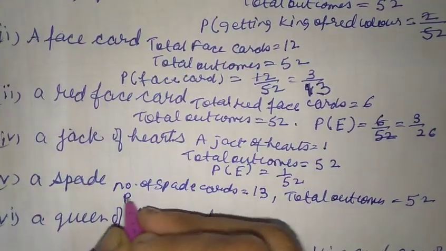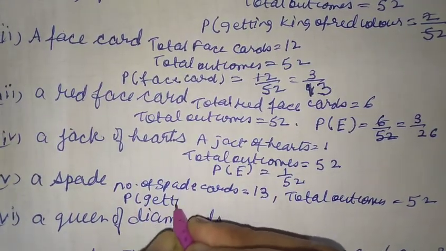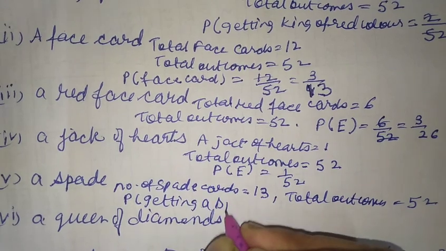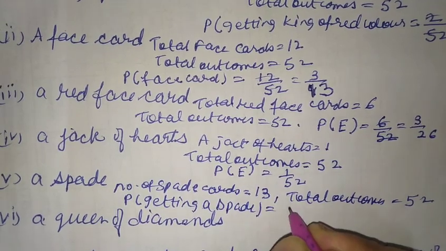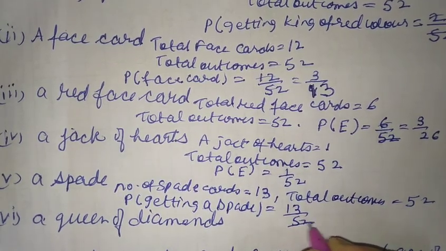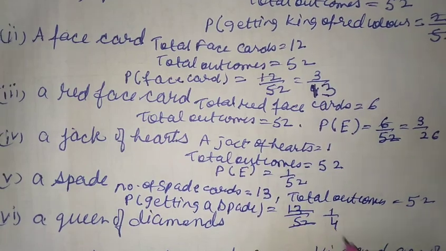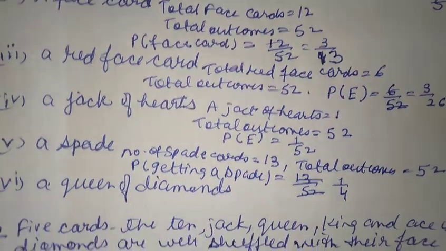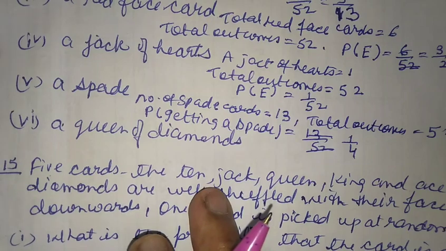So probability of getting a spade card will be equal to 13 by 52, or we cancel out, we have 1 by 4 here. Now let's go to the sixth part, a queen of diamond.